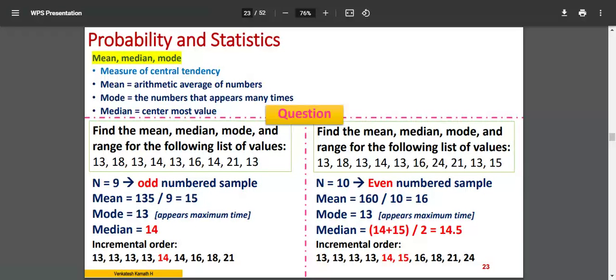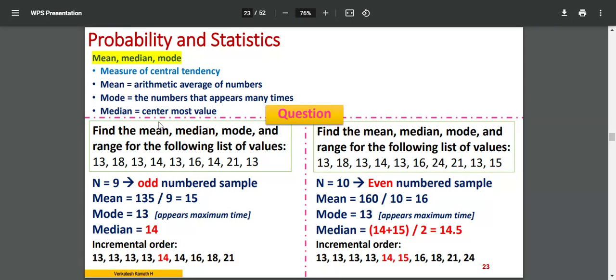So you have mode, which means the value should repeat multiple times. The same value should repeat. Median means you have to put it in a particular order, that is increasing order. Once you put it in an increasing order, the lowest as the first value and the largest value at the end, the middlemost value, whichever stands in the middle, that centermost value, you call the median.